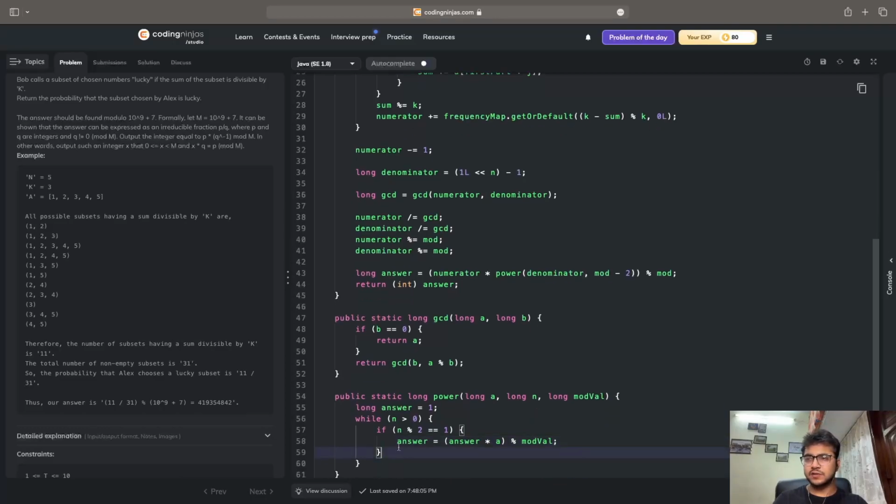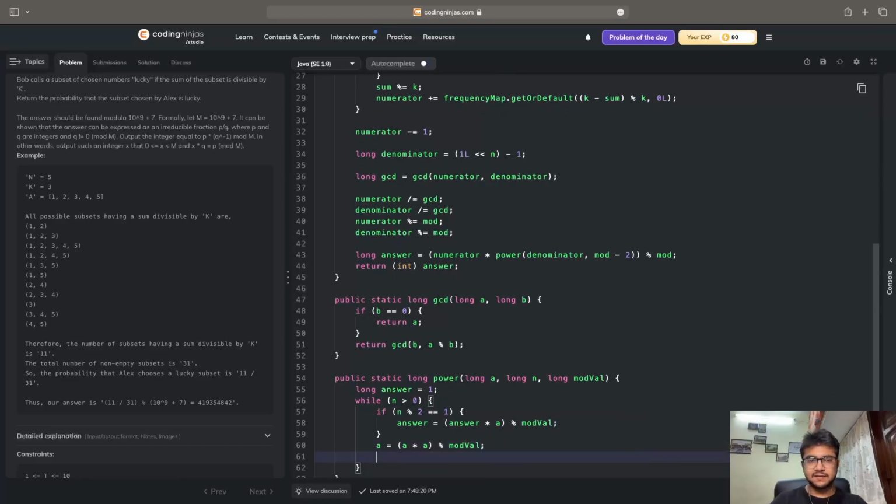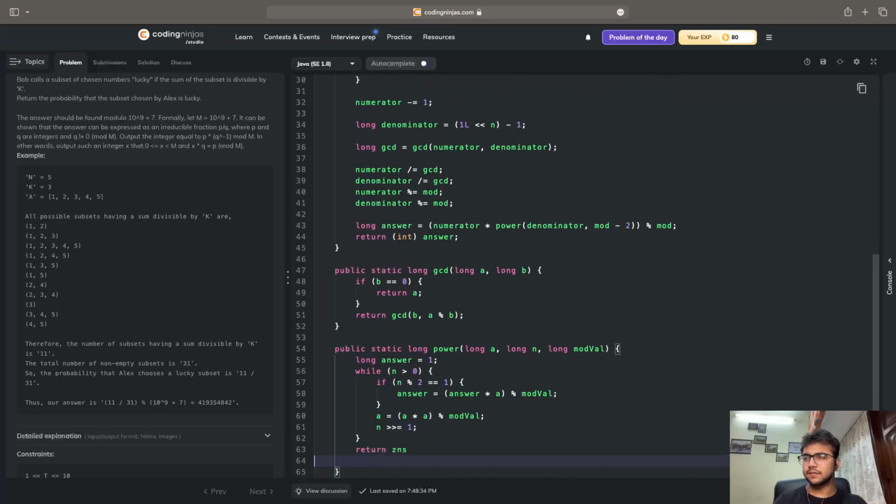Otherwise, a equals a multiplied by a percentage mod value. Lastly, I will write n right shift equals 1. And then lastly I'll write return answer.